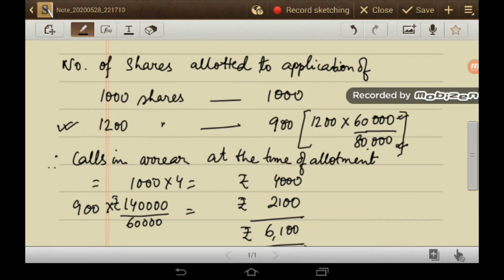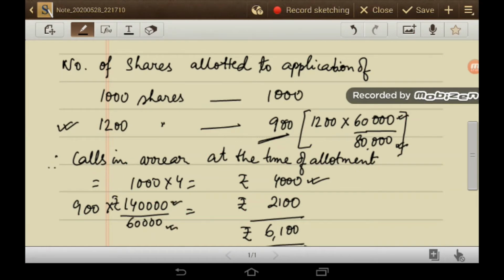So altogether, these 1,900 shares are still in call in arrear. What is the amount due at the time of allotment? Rupees 4 per share, so 1,000 into 4 gives 4,000 rupees. And what is the amount due from category 2? 1,40,000 is the amount due from 60,000 shares.